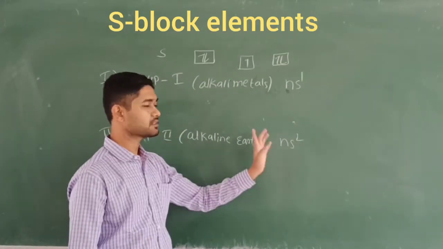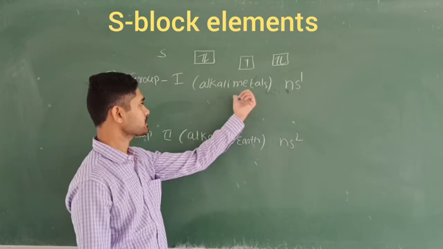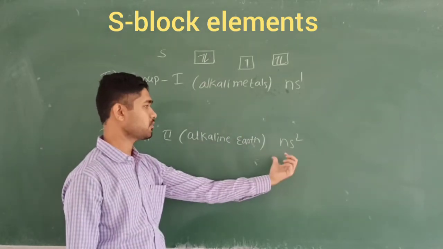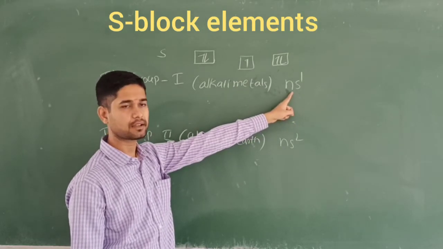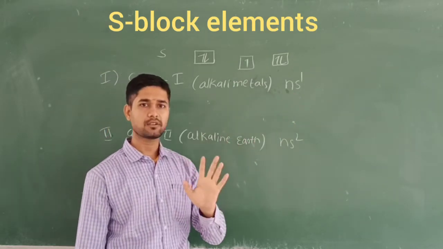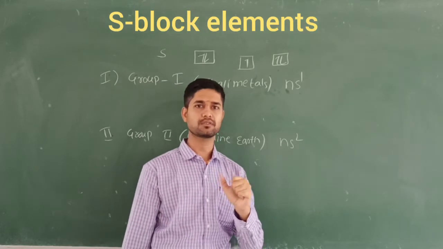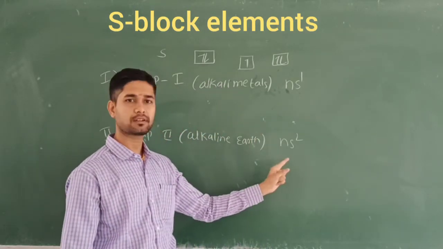These are the general electronic configurations for the s-block: group 1 and group 2 elements. Only one electron can enter in group 1 and 2 electrons in group 2. The s orbital has a capacity of only 2 electrons. One electron is ns1, 2 electrons is ns2.